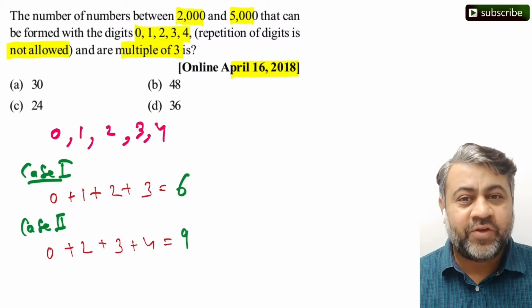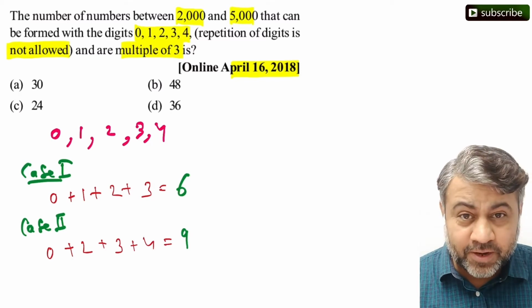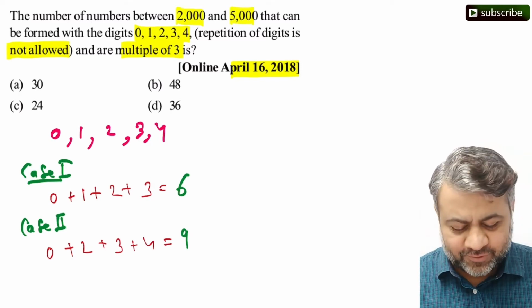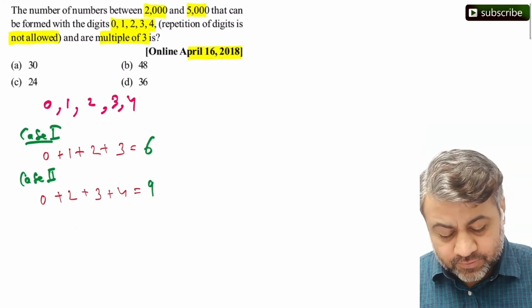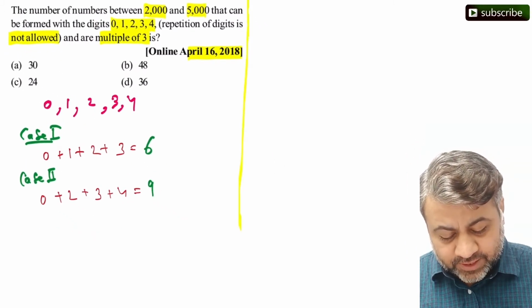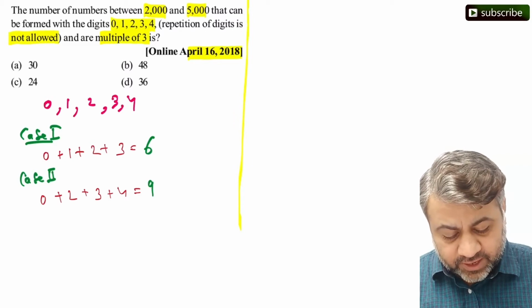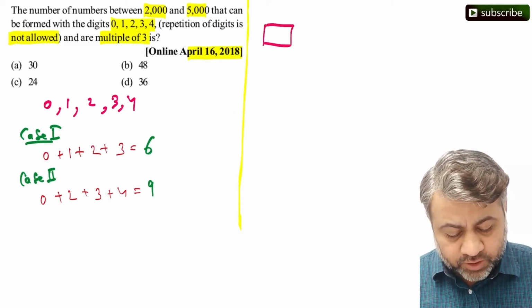Now, one very important thing that will come into the picture is that we need a 4 digit number between 2000 and 5000. So let's understand that part of the problem also in detail. What we do here is, if we take case 1 and want to form a 4 digit number,